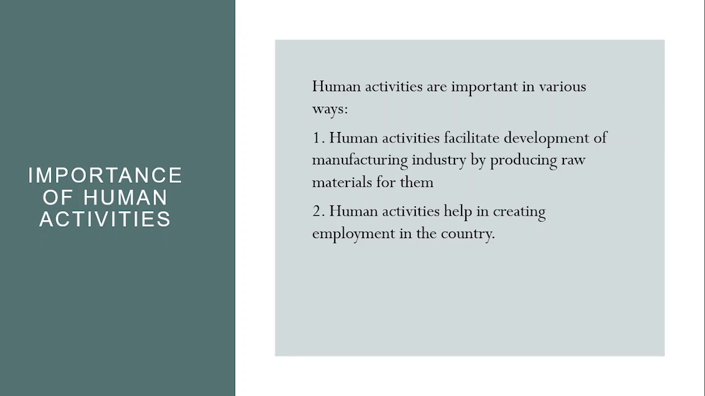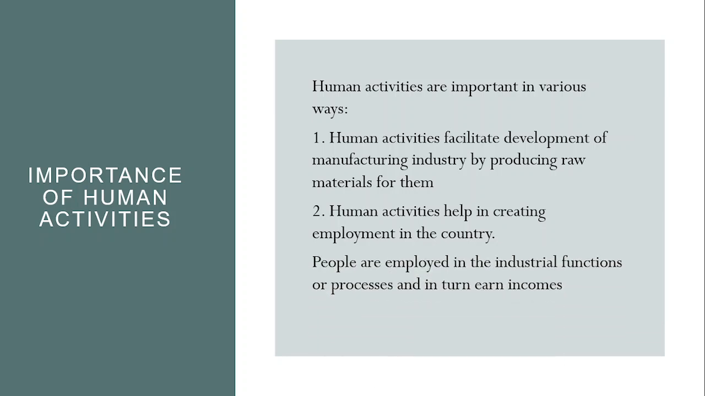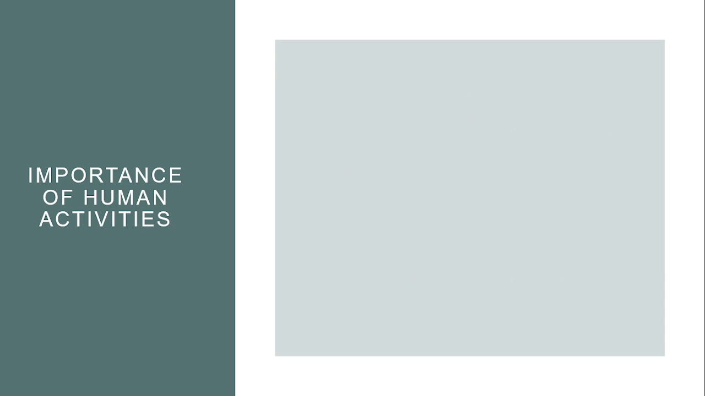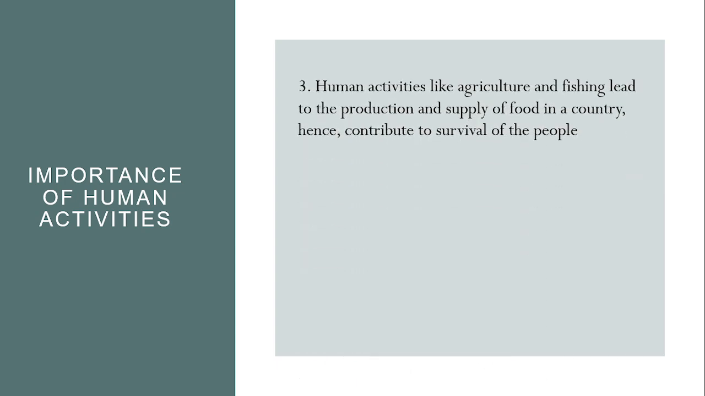These various human activities give people the opportunity to work, and in such a way they gain income. So people are employed in industrial functions or processes, and in turn they earn incomes for their lives. Also, human activities like agriculture and fishing lead to the production and supply of food in the country. Hence, they contribute to the survival of the people.